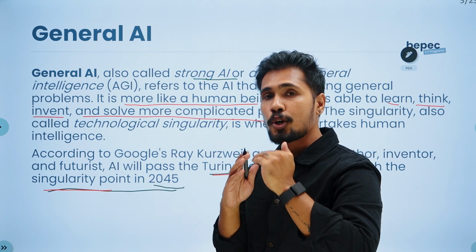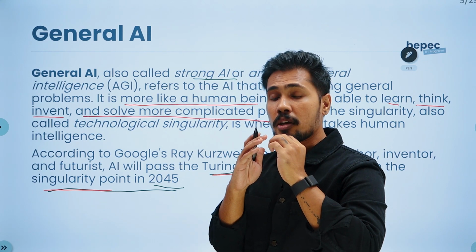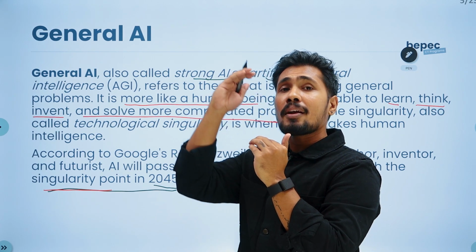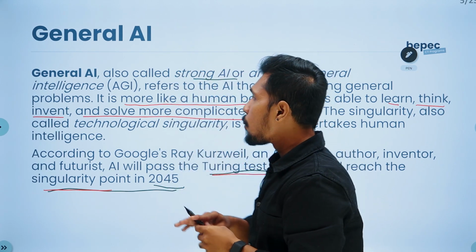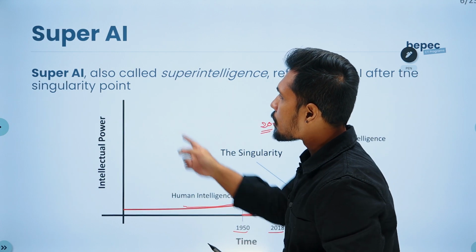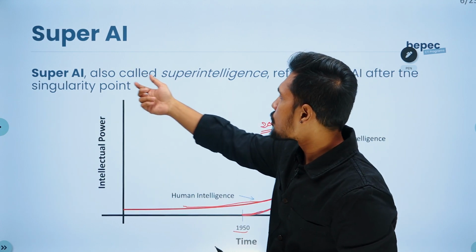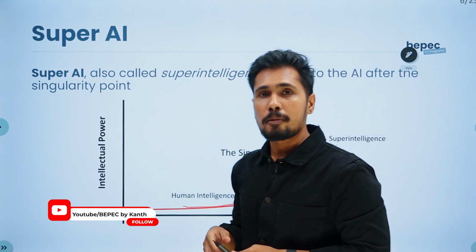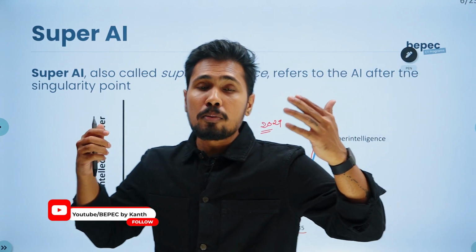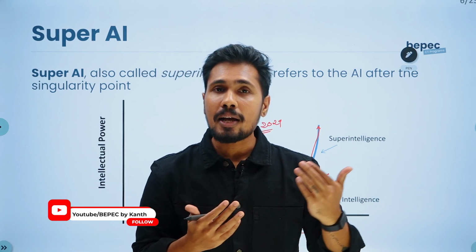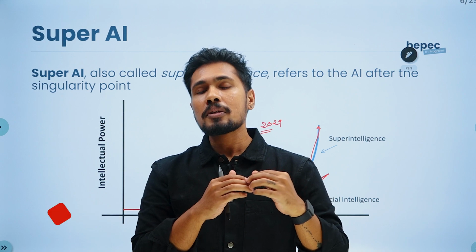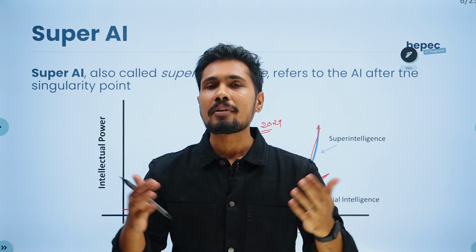After that, if the intellectual power of AI models keeps increasing above the singularity point, we are able to call it super AI. Super AI, also called super intelligence, refers to AI after the singularity point. Even the majority of people don't have a clue about how this super AI is going to look or what it can do.